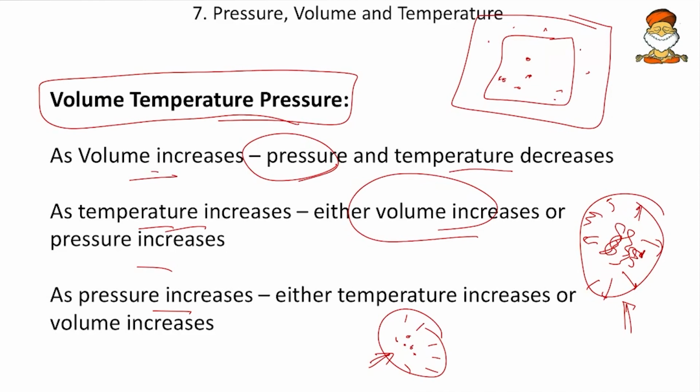If I blow air into the balloon, its volume increases. If I blow air into the cylinder, the volume will not increase. So its temperature increases because there is more and more friction between the molecules inside the cylinder.